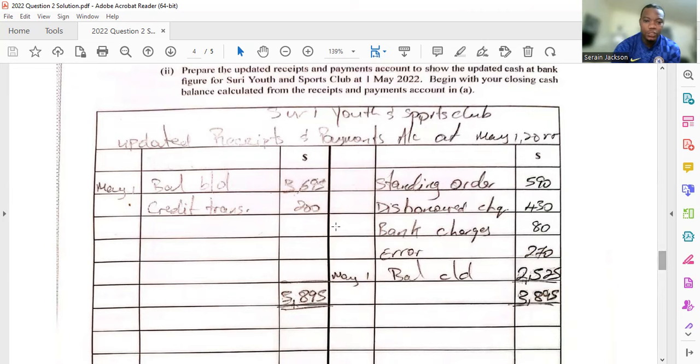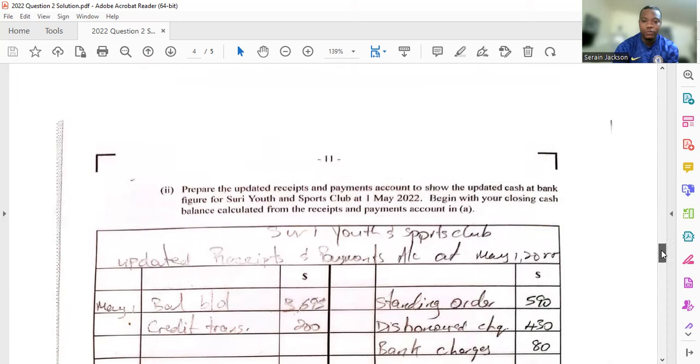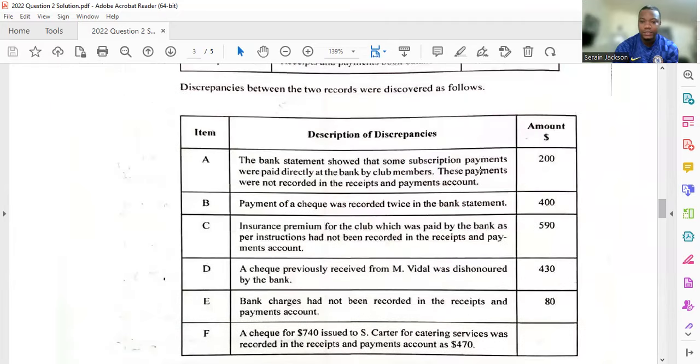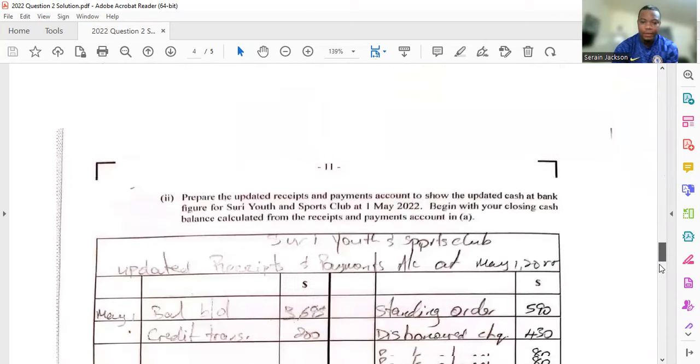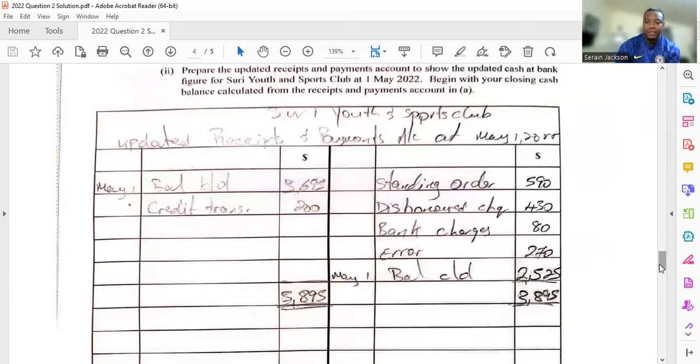So you would insert the information that was left out. So you put in the opening balance there, right? There was a credit transfer of $200, right? This is it. This is credit transfer. So you would put it on the debit side. And then all the other payments you would put on the credit side. So the standing order that we identify, it would go on the credit side.